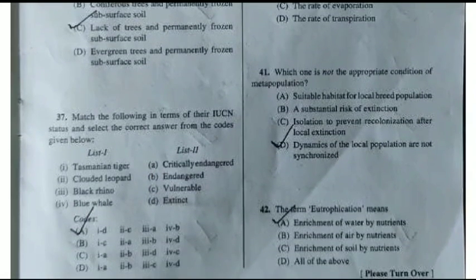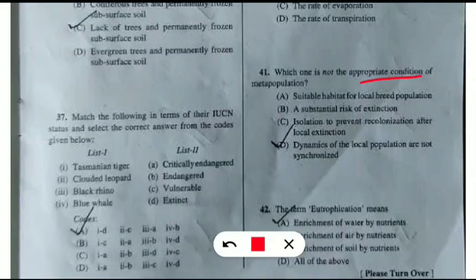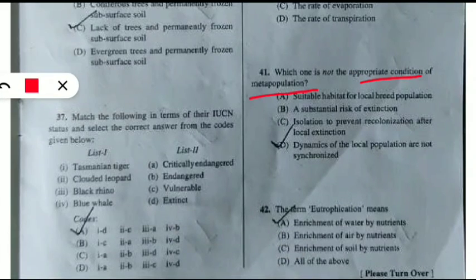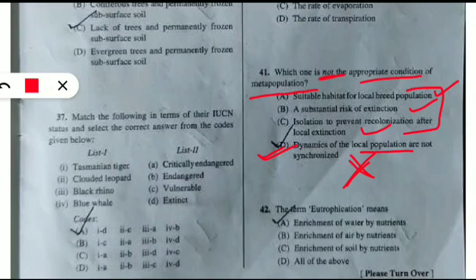The next question is on the right hand side: which one is not an appropriate condition for a metapopulation? So the metapopulation concept is also important, and here it is asking which is not appropriate. The correct option will be option D: dynamics of the local population are not synchronized. It should be synchronized, then only it will be an appropriate condition for the metapopulation. And the other appropriate conditions you should note down: suitable habitat for local breeding population, a substantial risk of extinction in that place, and isolation to prevent recolonization after local extinction. These three are important. This is not appropriate, so option D will be correct because the question was asking which is not. Let's move to the next question.